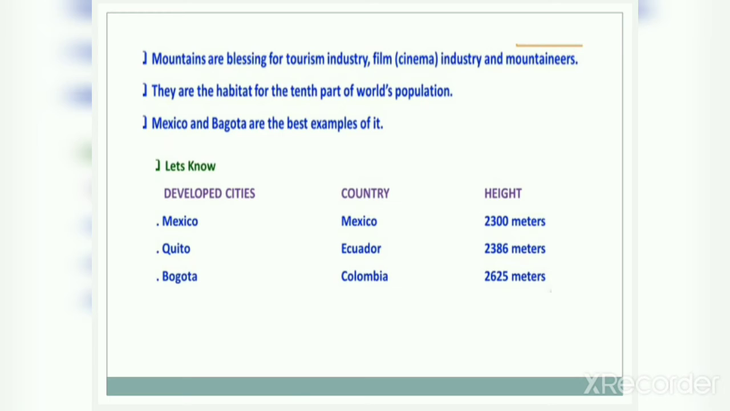Now, what is plateau? Plateau is also above the sea level, but it is not as high as mountains. And also mountains have conical shape on the upper part, but this plateau has a flat surface on its upper part. So approximately 180 meters above the sea level is the minimum height of plateau.